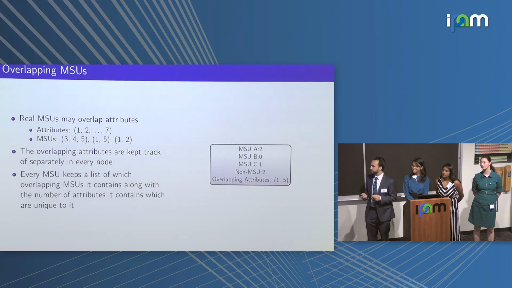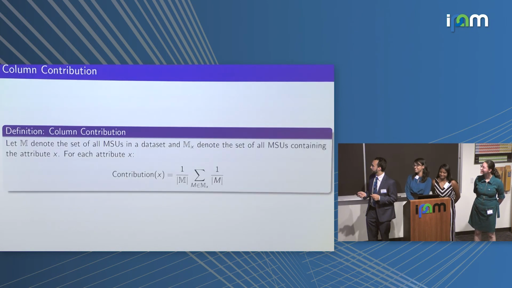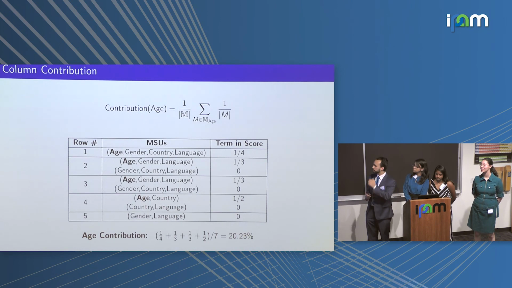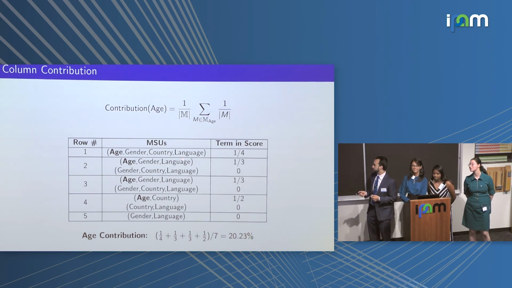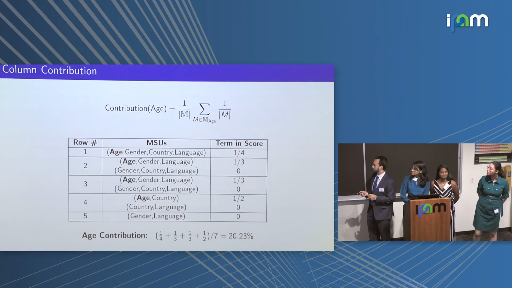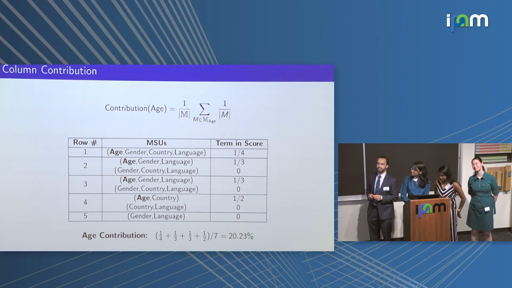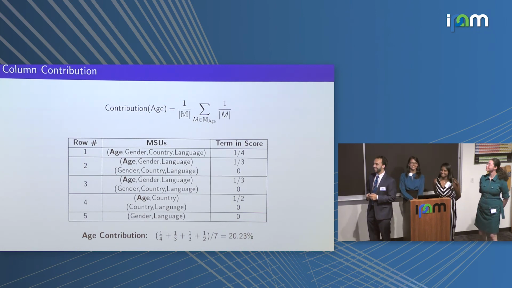Could you go to the column contribution slide? Yes, I can. Yes. The example. Can you just explain again where the 7 comes from? Because I was kind of confused about that. So the question is here on this column contribution, where is this 7 coming from? So Aviva. Sure. So 7 is the number of MSUs present. So if we count for all 5 rows, the number of MSUs that we've found, there's 7. There's actually 8. Oh no. Well, in that case, there's a mistake. So if there are 8 MSUs present, yeah.